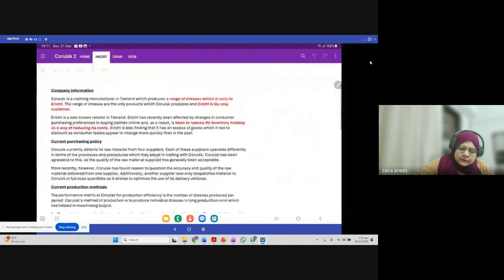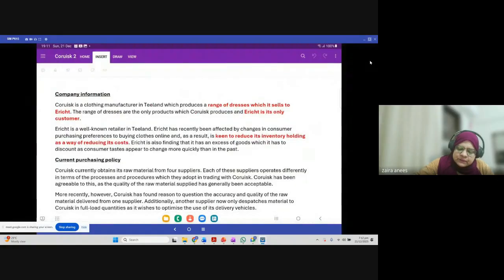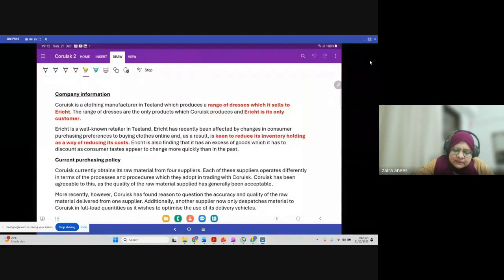Company information. Coruisk is a clothing manufacturer in Thailand which produces a range of dresses which it sells to Erich. So what the company is doing, the company is manufacturing clothing in Thailand, which produces a range of dresses which it sells to Erich. The range of dresses are the only products which Coruisk produces, and Erich is its only customer.